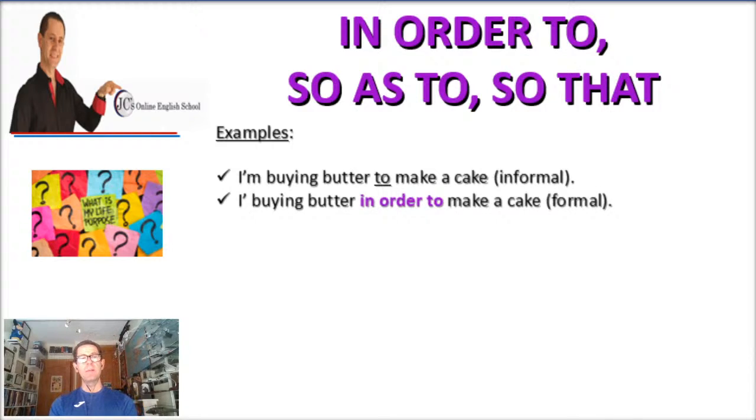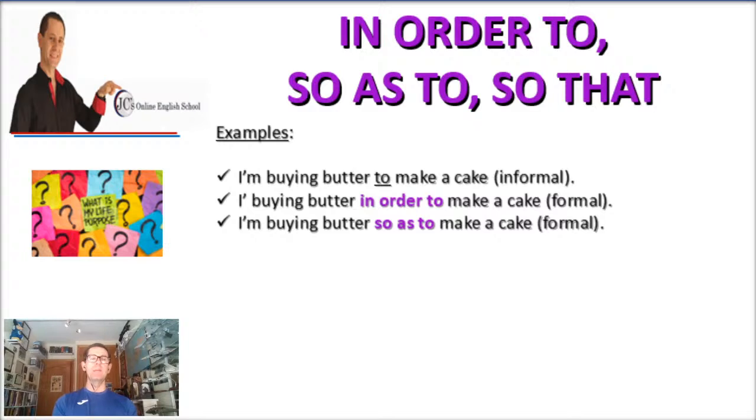But you can also say, I'm buying butter in order to make a cake. And it sounds a little bit more formal. The meaning is exactly the same, but again, it sounds a little bit more formal. Or you can also say, I'm buying butter so as to make a cake, which is also formal. Notice that after to, in the first case, the second case, and the third case, you have the infinitive make. So I'm buying butter to make a cake, I'm buying butter in order to make a cake, or I'm buying butter so as to make a cake.